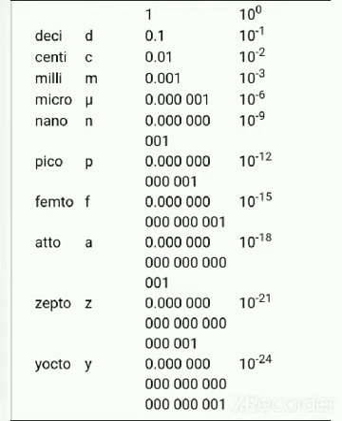If you are given 1 fm, what does it mean? 1 fm means 1 femtometer. And what is 1 fm equal to? It is equal to 10 raised to minus 15 meter. Similarly, if you are given 1 pm, it means 1 picometer, which is equal to 10 raised to minus 12 meter. Similarly, if you are given 1 nm, it means 1 nanometer, and it is equal to 10 raised to minus 9 meter.